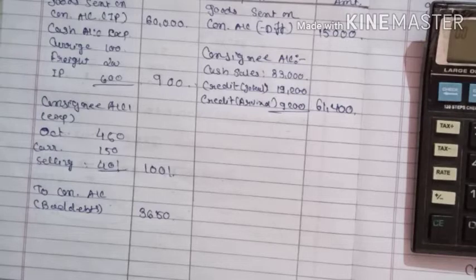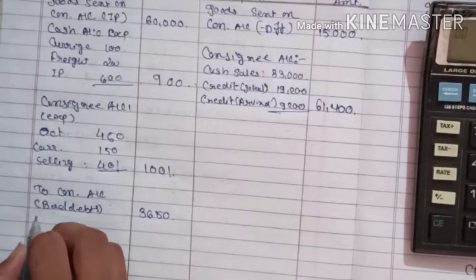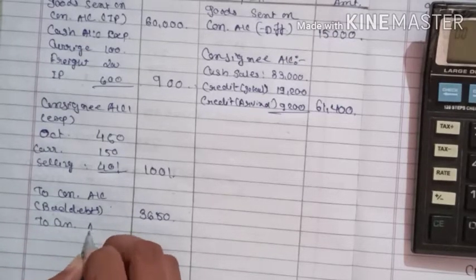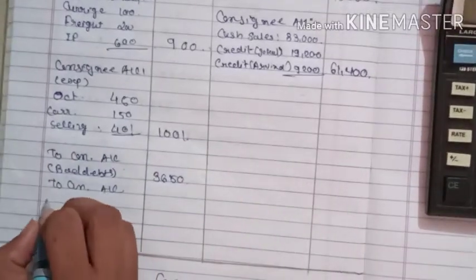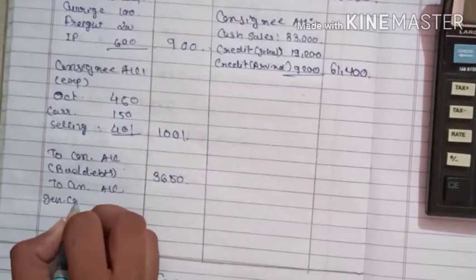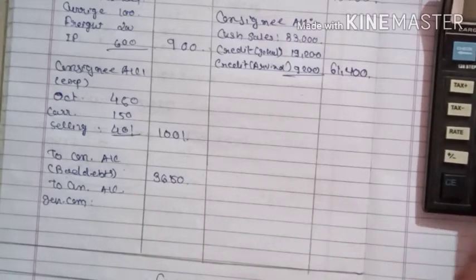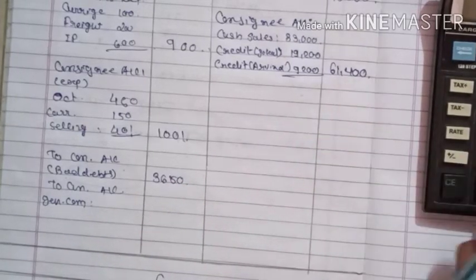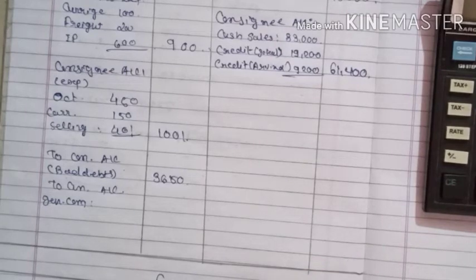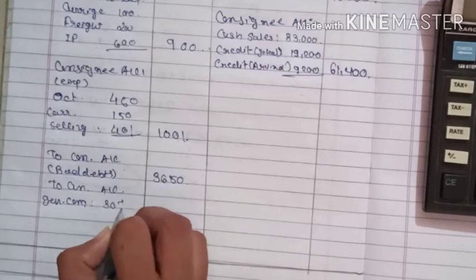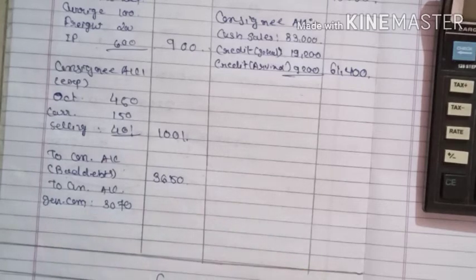Naveen Bhai will get a commission of 5% to the Consignee Account. First, general commission. General commission is paid on total sales. So total sales is 61,400, 5%. It will come to 3,070. That is the general commission.